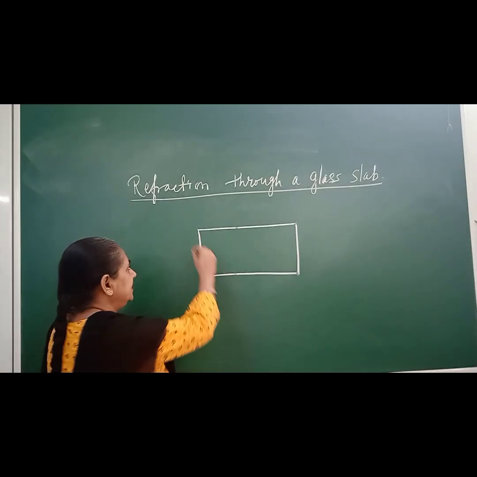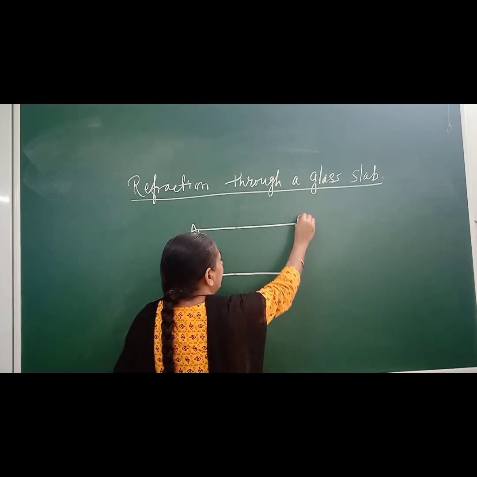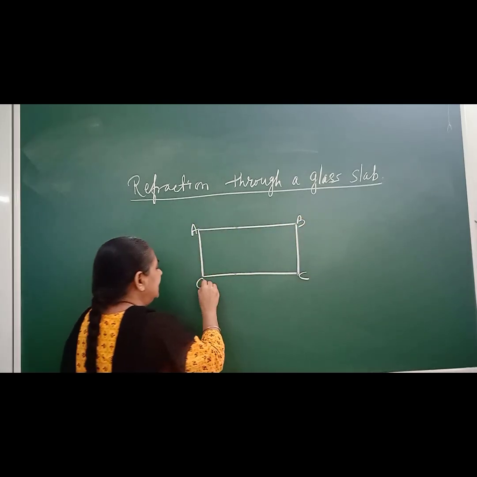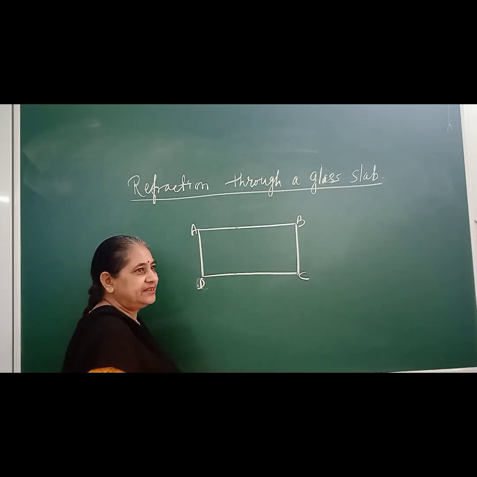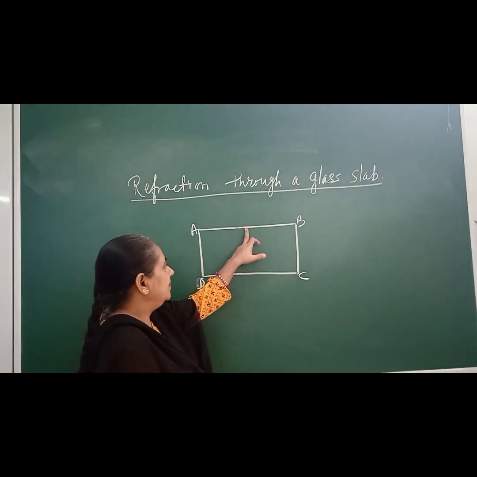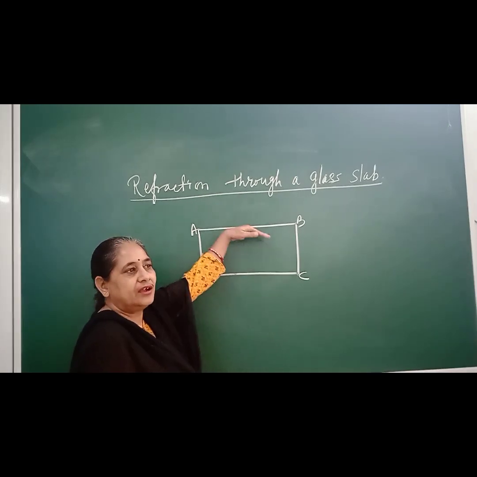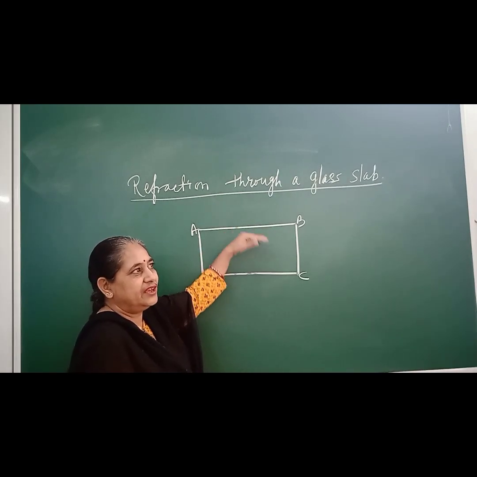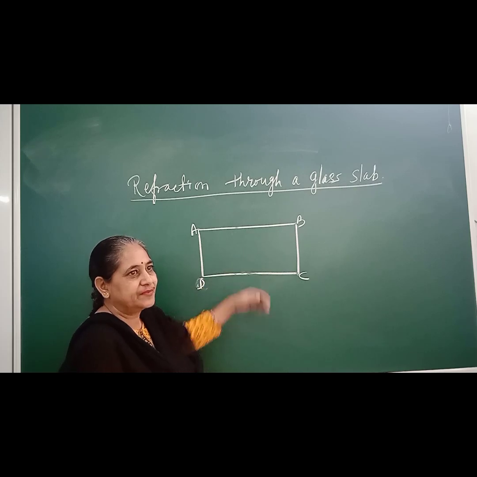So here let us say ABCD is a glass slab. AB and CD are two parallel faces. They are two refracting faces.